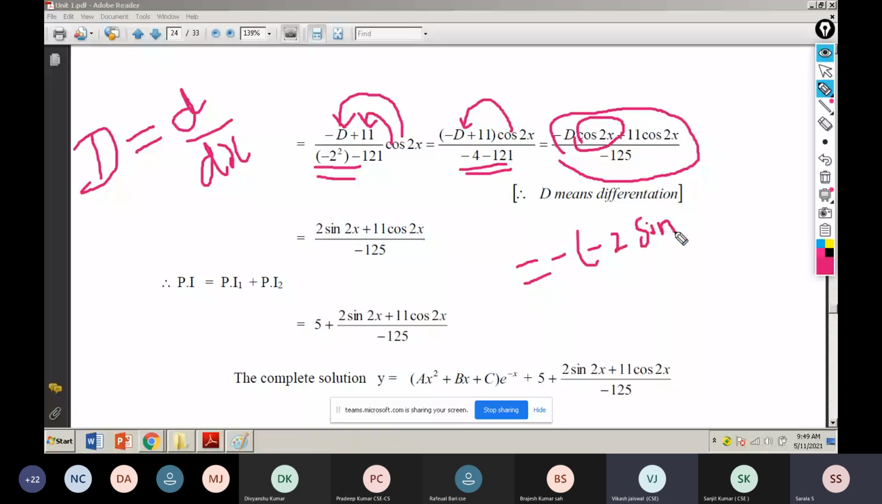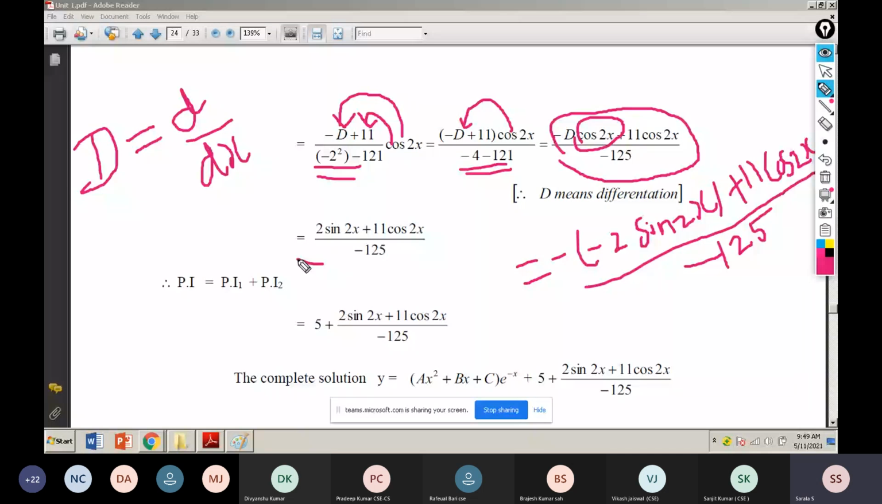The 2x also we have to differentiate. The next term I don't differentiate. That place d is not available. So next I write 11 plus cos 2x. Okay. So finally in denominator I mentioned minus 125. So if I simplify this, I got this answer.